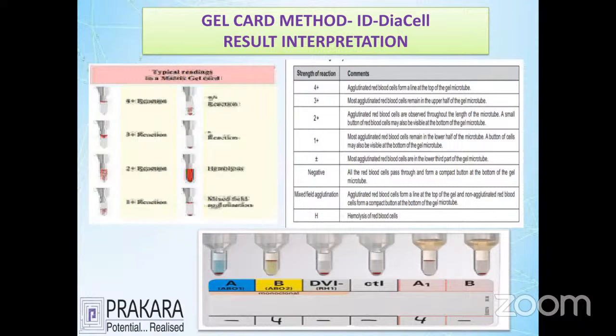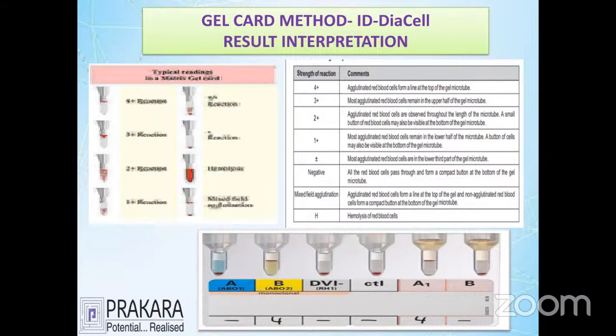I told already about that trapping in the top of the tube called 4 plus. If present in the bottom, truly called as a negative. Sometimes what will happen, you are getting some error in reporting due to hemolysis, due to mixed reporting. You should eradicate the problem of hemolysis while doing centrifugation of samples. Don't go for high speed centrifugation for the process of cell washing.